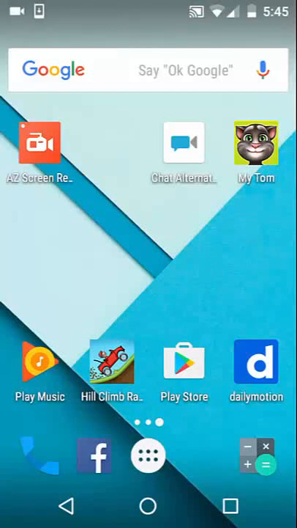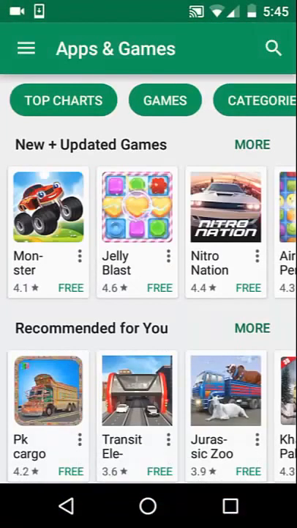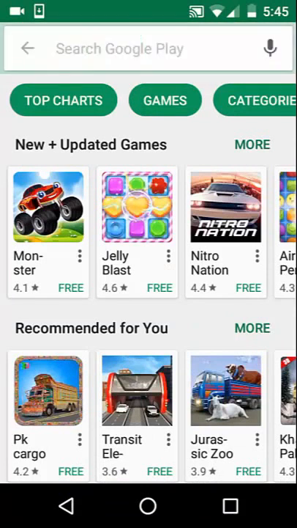Hi, in this video you will learn how to install and order Uber Car or Auto from your smartphone and also how to get free Uber rides. First open Play Store. Search Uber.